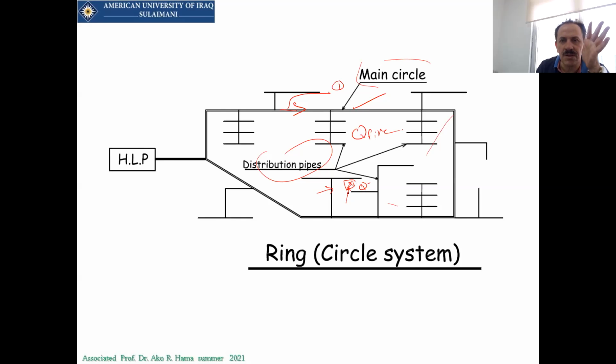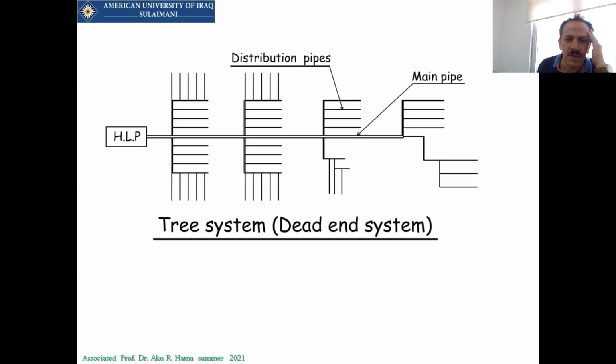This is wrong, and you have to calculate the Q fire for that house. This is the scientific way. And also here we have the main pipes. Here is the main, and here's the lateral.